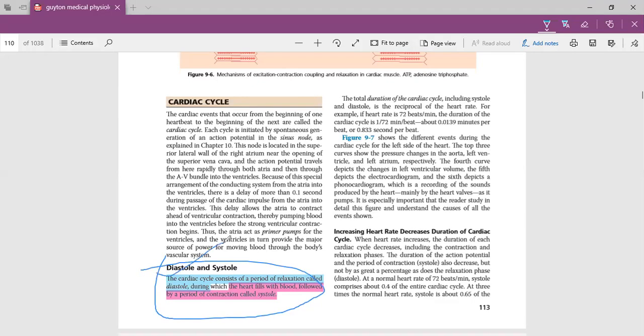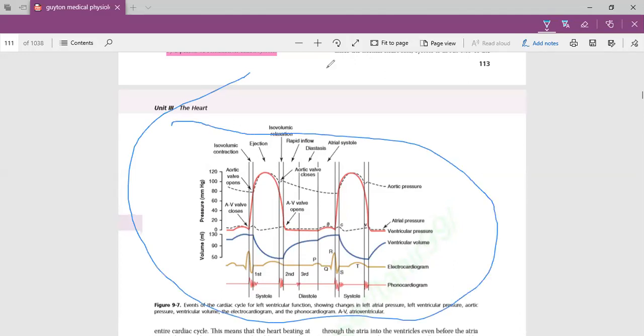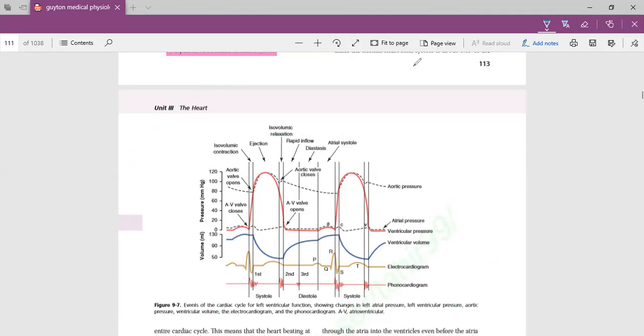Diastole is a phase in which the heart is relaxing, and systole is a phase in which the heart is contracting. Diastole is a longer phase, and systole is, as compared, a shorter phase. So for this, you have to remember this diagram. This diagram is very important. It explains the complete cardiac cycle.